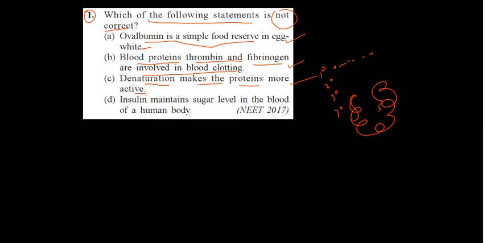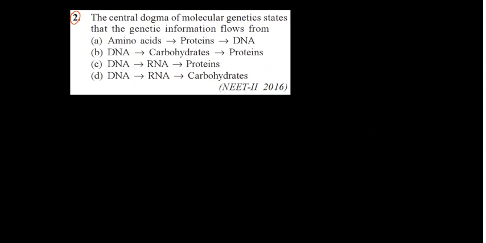So "more active" is given, but actually the protein functioning is completely lost. So this is the wrong statement. Insulin maintains sugar level in the blood of the human body. It is also correct. So your answer is C. C statement is wrong.